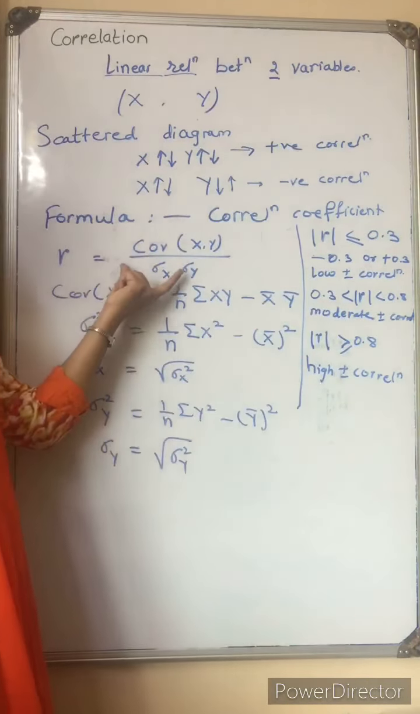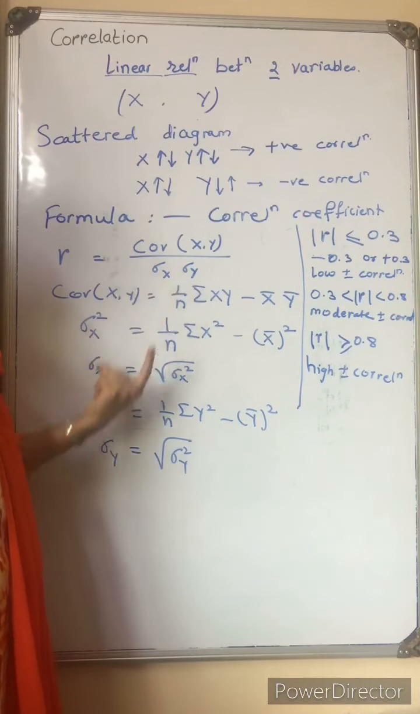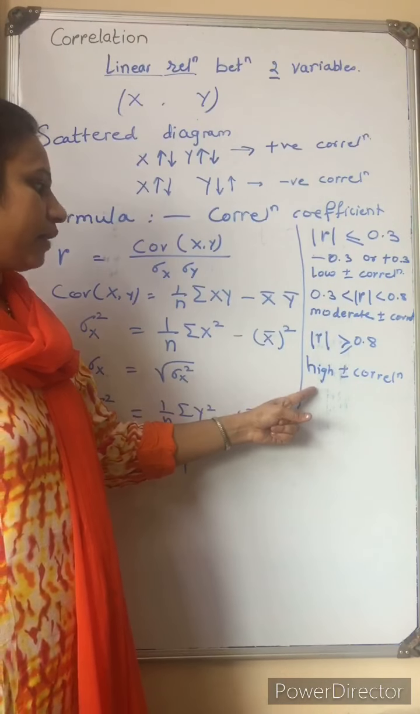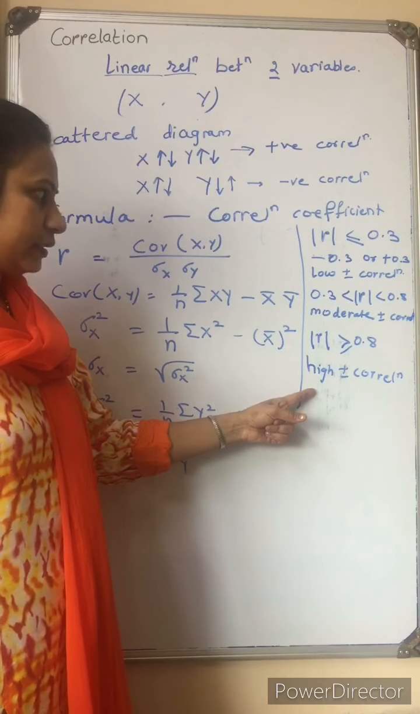So this is the formula for the correlation coefficient. We can calculate it easily, and we must interpret the value of the correlation coefficient in this way.